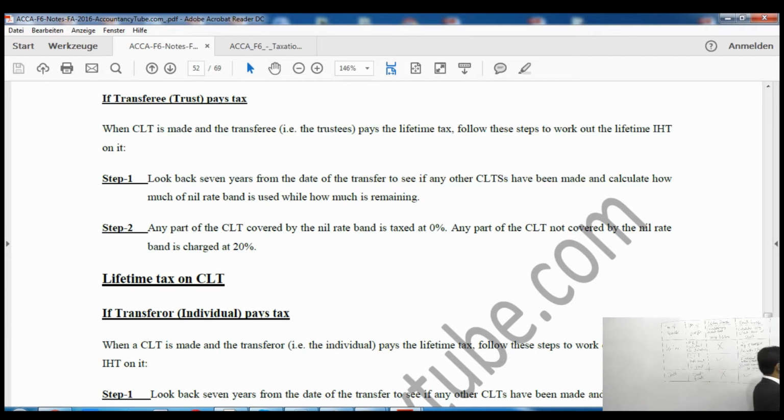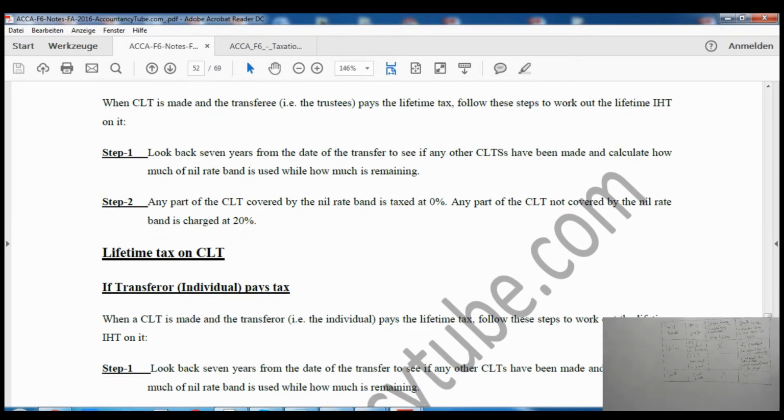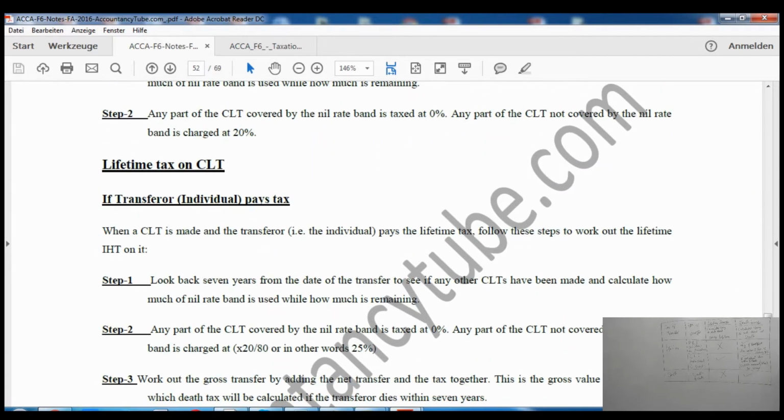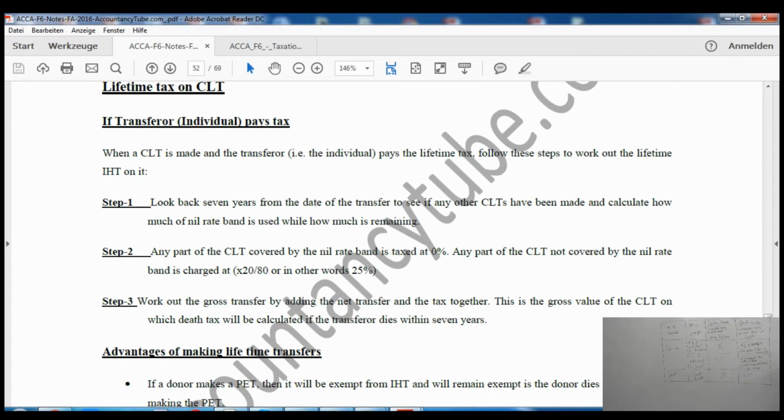Right? Now it was the case where the trustees, the transferees, will pay the tax. However, what about if the transferor pays the tax? Right? So the tax rate is going to be different. We will calculate in exactly the same way. However, the tax rate is going to be different. Now, if the transferee is paying the tax, the tax rate is 20%, whereas if the transferor is paying the tax, then the tax rate is at the rate of 25%.